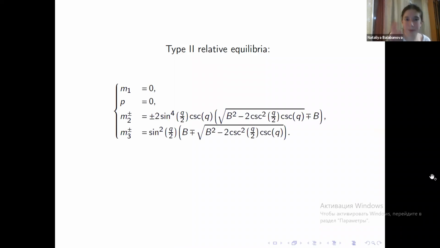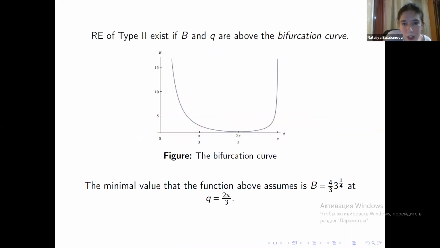The second pair of the solutions is going to be type 2 relative equilibrium, which is slightly more capricious because they don't exist for all values of B and Q, and exist if and only if this expression here is greater than 0. So type 2 relative equilibria exist if and only if on the QB plane, the points are above this curve, which we'll refer to as the bifurcation curve.